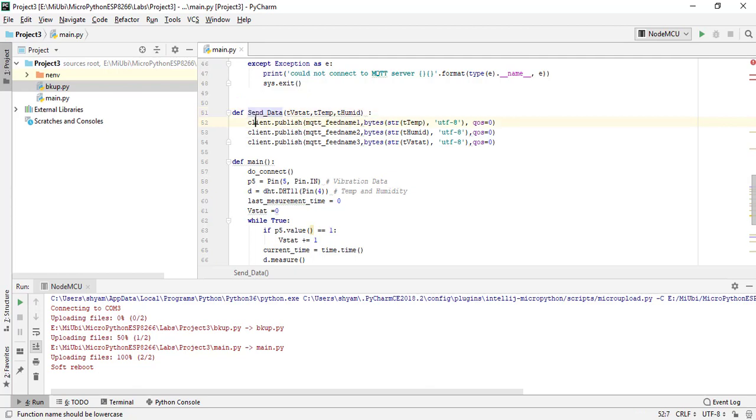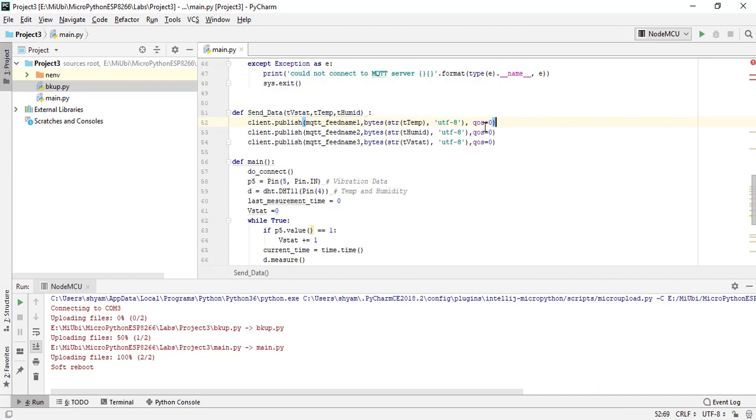The MQTT client object's publish is the function call which I use to publish my feed data or my sensor data. The first argument is the MQTT feed name, followed by the temperature data. This is a string, so I convert it to one more string, where each and every literal is an ASCII character. This is the bytes function call which does that.